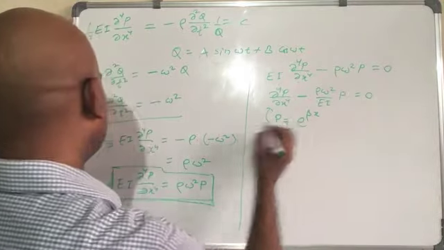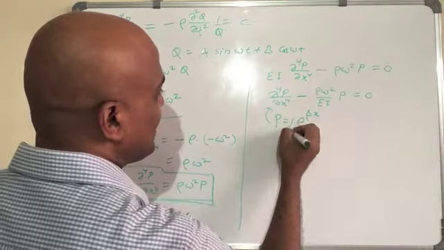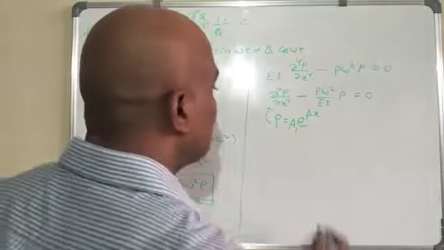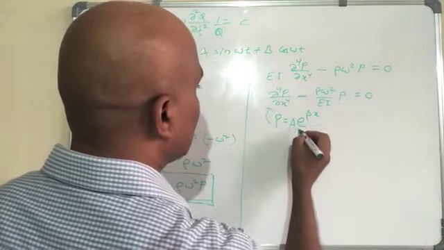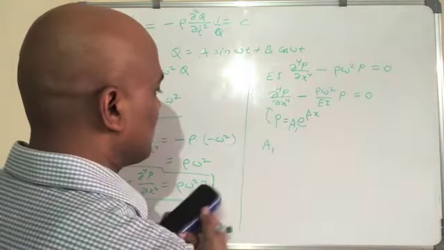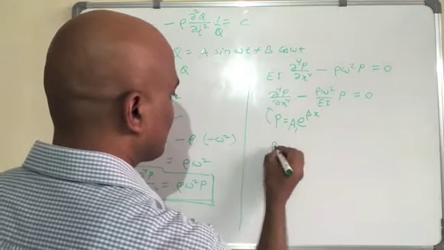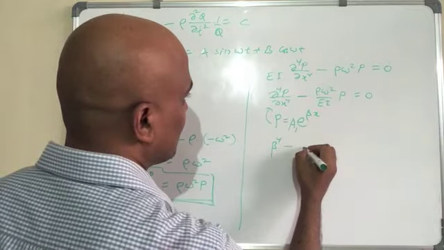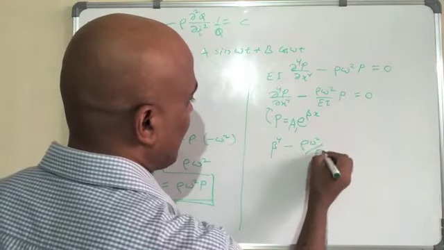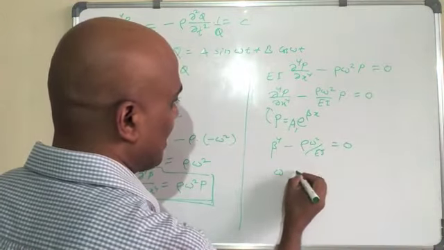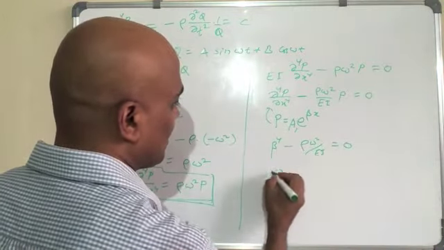Here you can have any constant, a1 let us call it. If you put this value there, what do you get? You will get a1 and then beta 4 minus, simply, rho omega square over EI equal to 0. From there you can find omega: rho omega square over EI equal to beta 4, and hence they are related.